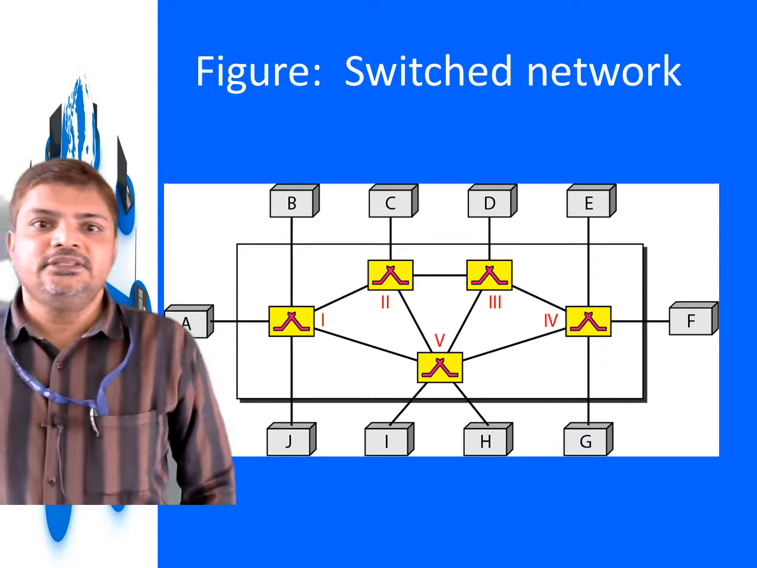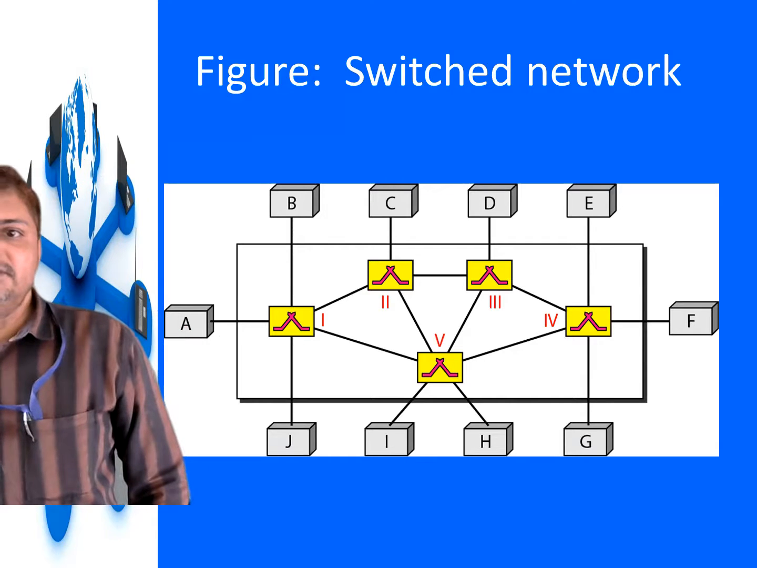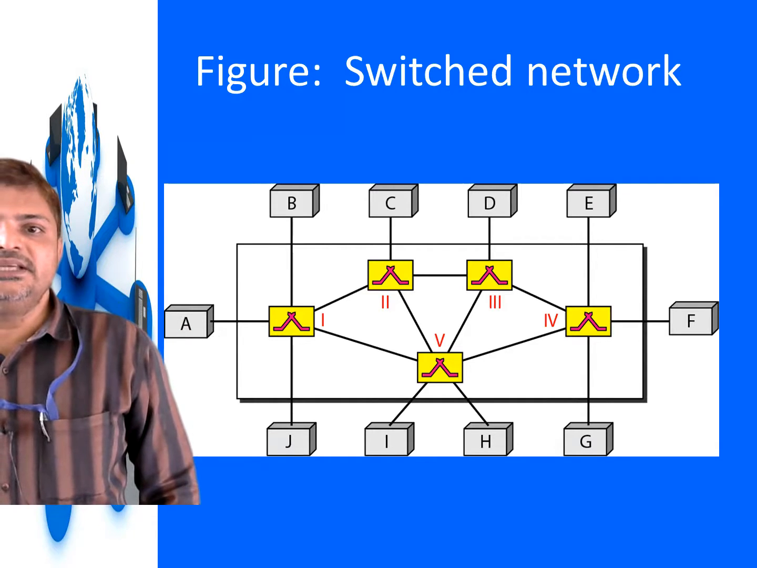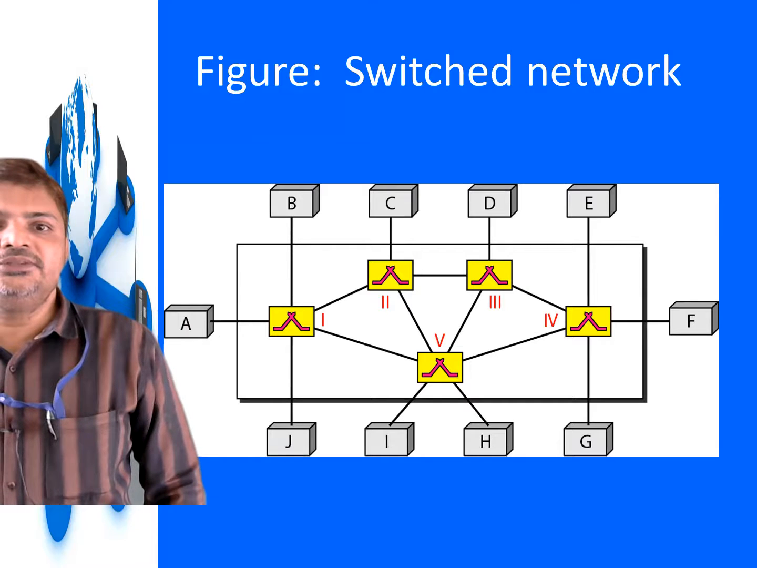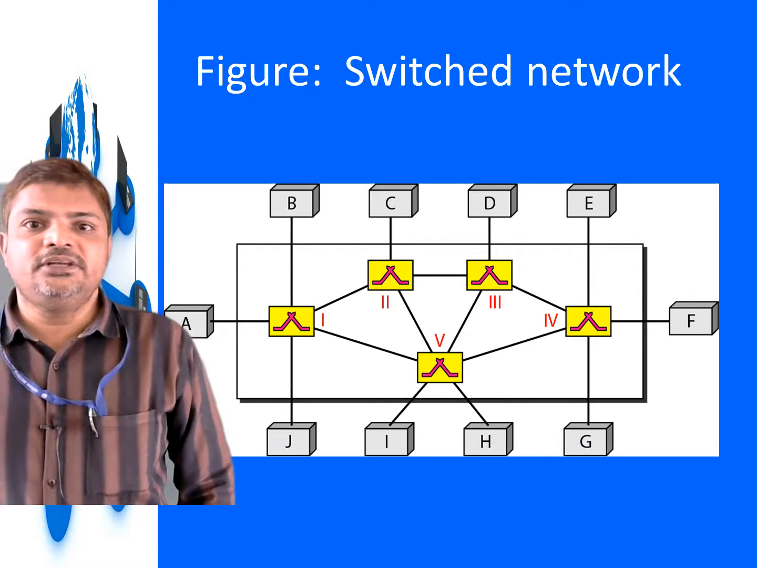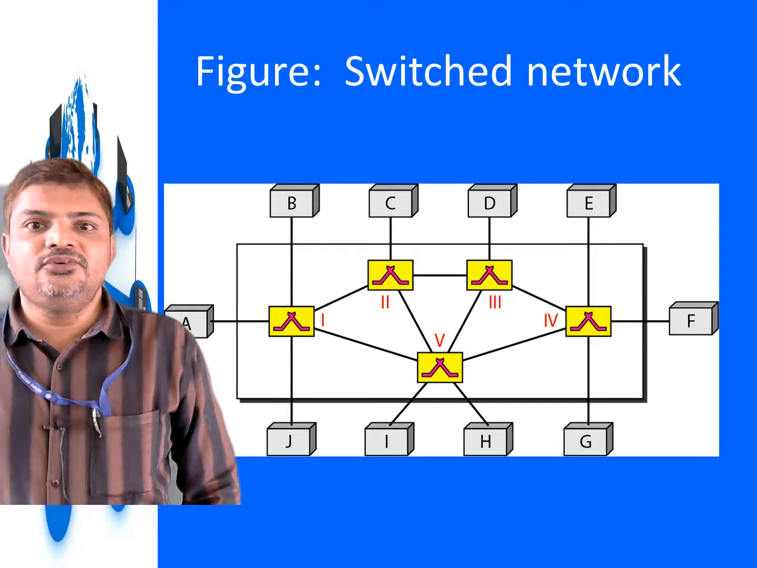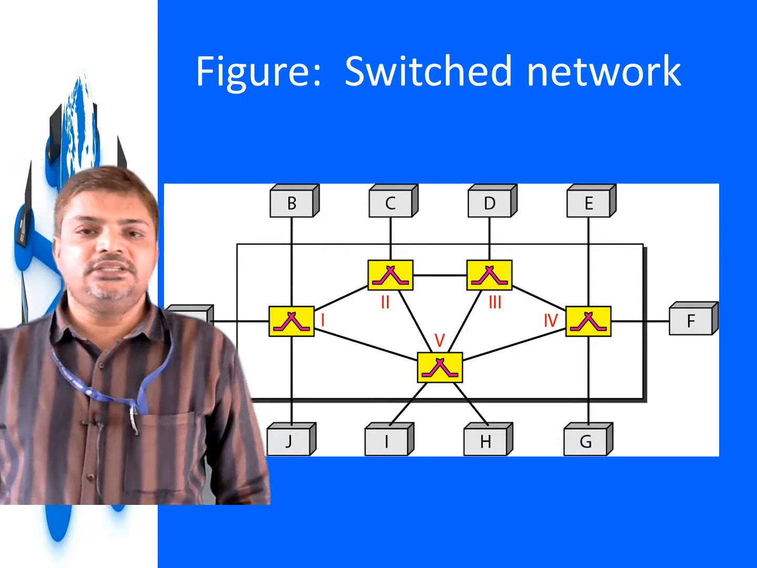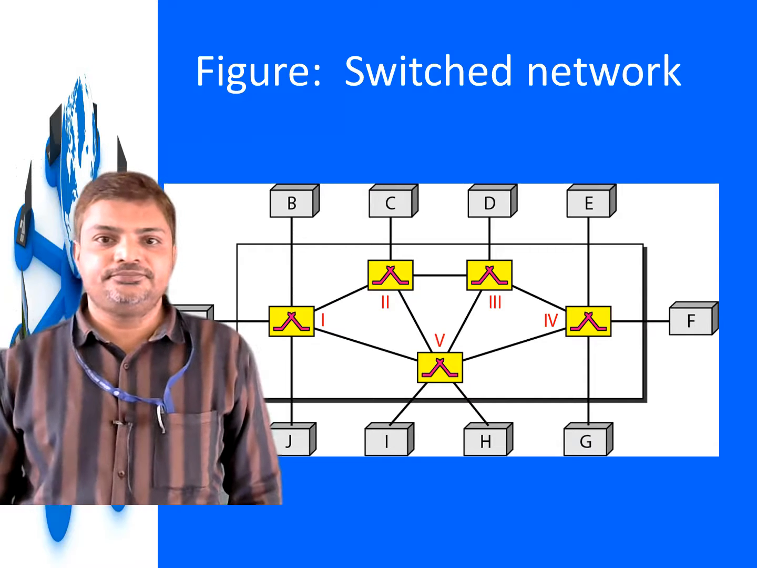As you can see, there are different end users such as A, B, C, D, E, F, G, H, I, J. These are all connected through switches. The switches are I, II, III, IV, V in Roman numerals. These are the switches through which these end devices are connected.